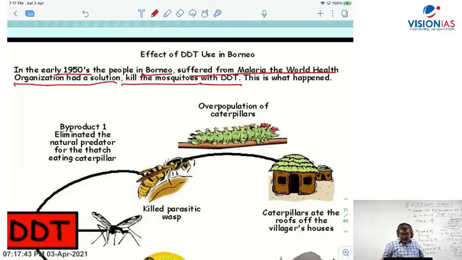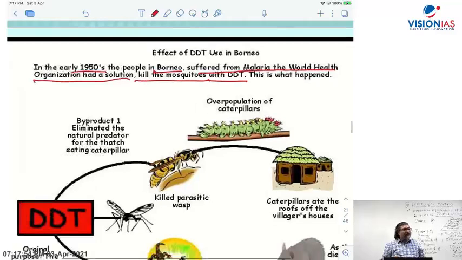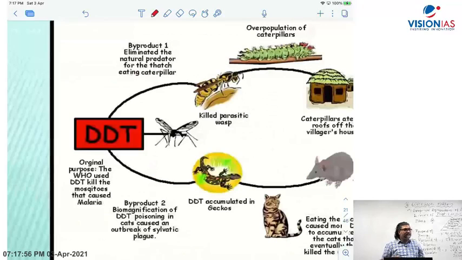The DDT was used to kill the mosquito, but the DDT also, as a byproduct, killed a parasitic wasp.